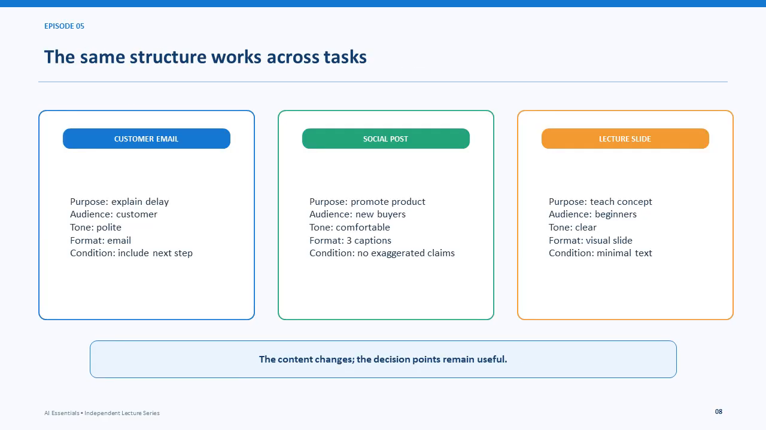The same structure works across different tasks. A customer email, a social post, and a lecture slide need different content, but each benefits from a defined purpose, audience, tone, format, and conditions. The labels remain useful while the details change. This is why prompt structure can be reused without turning every request into identical language.